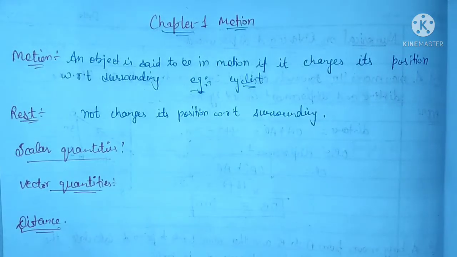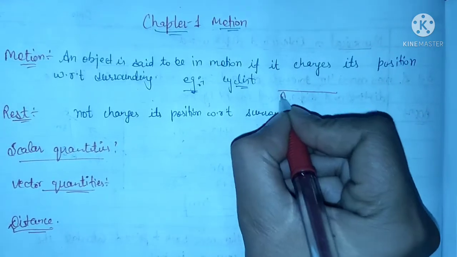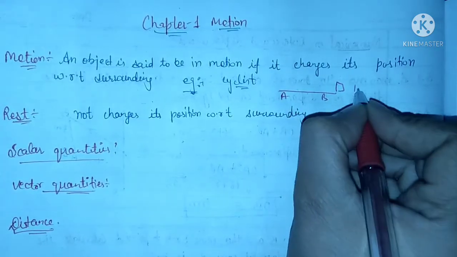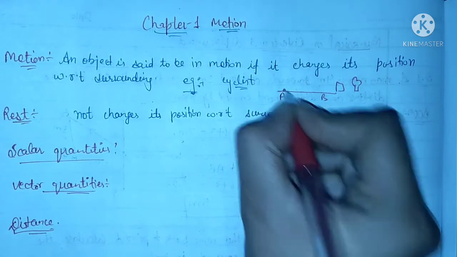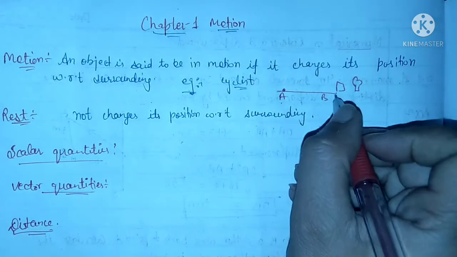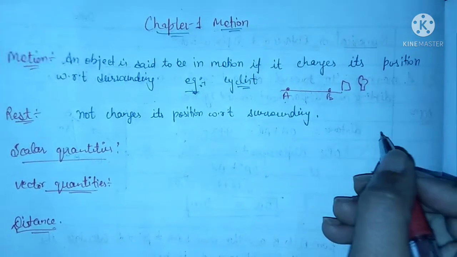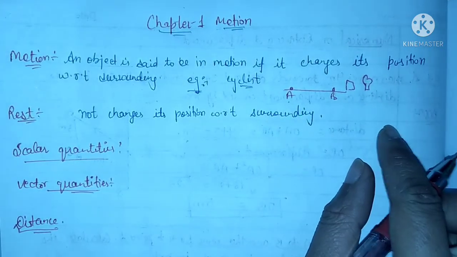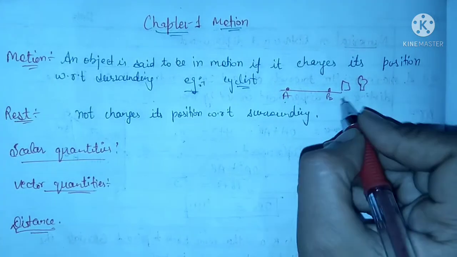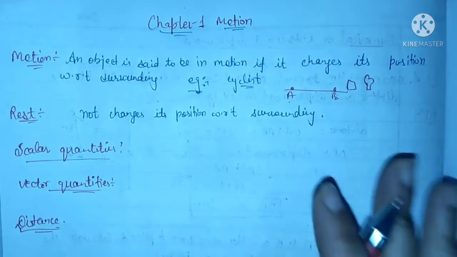The cyclist is said to be in motion if it changes its position with respect to some building, some tree outside. Let's say at a certain time the cyclist is here at point A, and at a certain time the cyclist is at position B after some time. So we can say that the cyclist is changing its position with respect to surrounding, the surrounding is tree, building. So we can say that this is in motion.